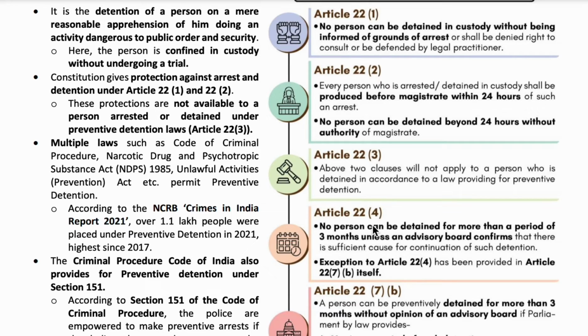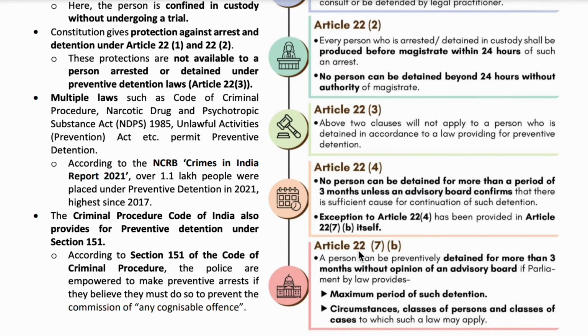Now Article 22 clause 4 says that a person who is in preventive detention should not be in jail for more than 3 months. But if the advisory board decides and confirms the person to be in preventive detention, then it can be extended for more than 3 months. Remember here, they should take the advisory board's permission. If the board permits keeping the person for more than 3 months, then they'll keep. Or else, see here, Article 22 clause 7 clause B is also the same. Here, replace it with parliamentary laws.